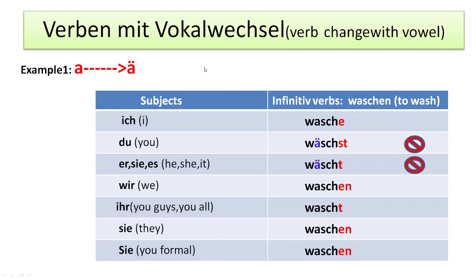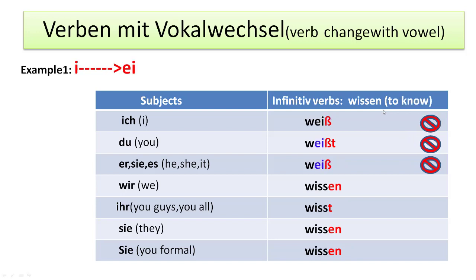We'll see one more example like A becoming Ä umlaut. So the rest of the conjugation is the same, but we'll see the two cases like du becomes wäschst, wäscht, where A changes to the Ä umlaut. Er, sie, es wäscht. Okay. Here waschen is the infinitive verb, to wash. Let's see some other slide.